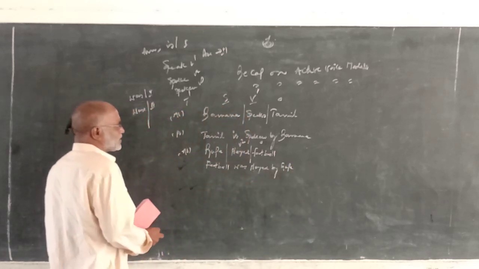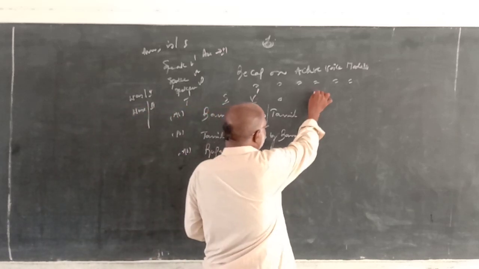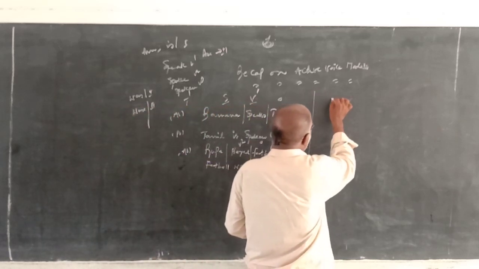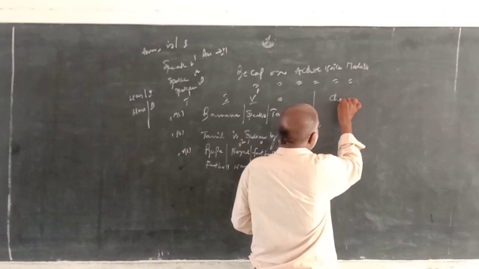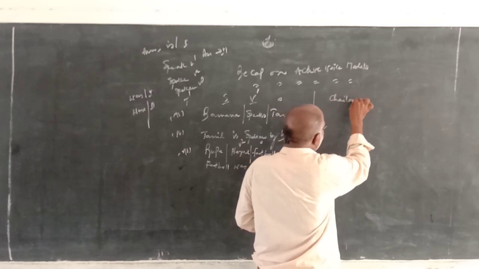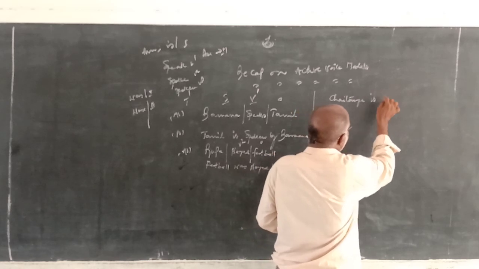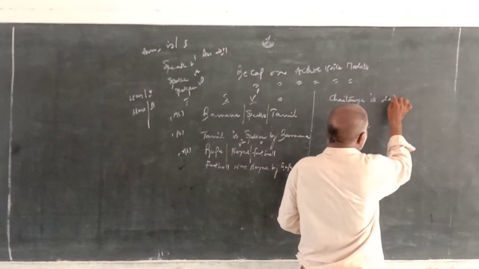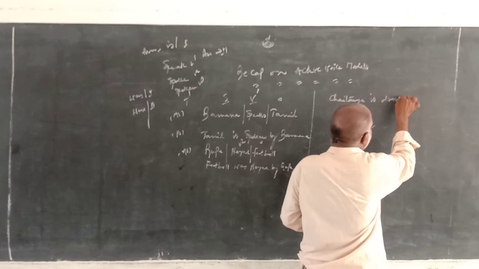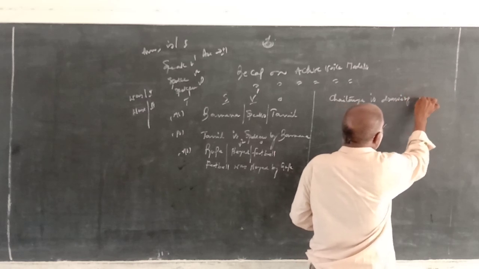Okay, now next, continuous model. Let's see. Chaitanya is drawing a picture.